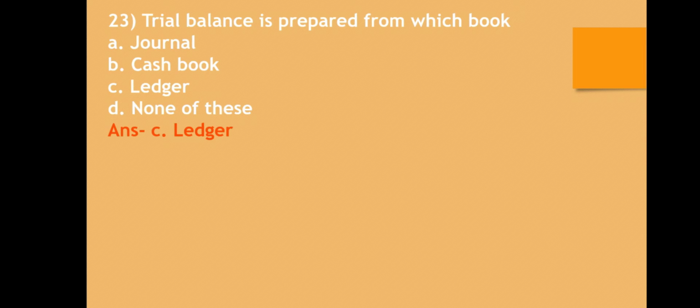23rd question. Trial balance is prepared from which book? A. Journal. B. Cash book. C. Ledger. D. None of the above. So the correct answer is ledger. Trial balance is prepared with the help of closing balances of ledgers.